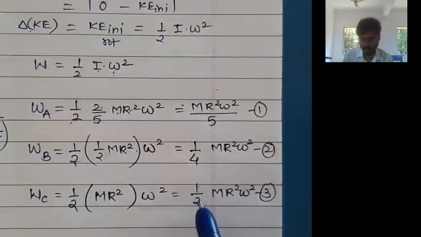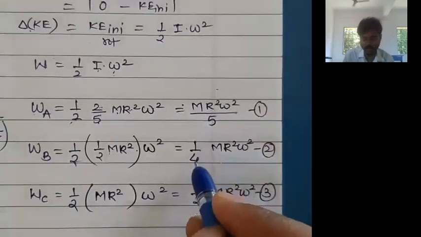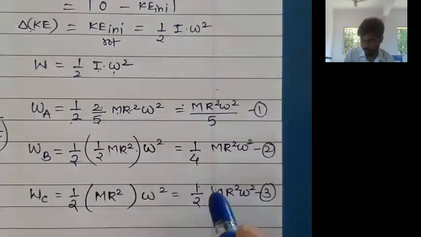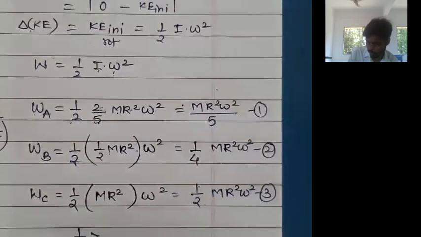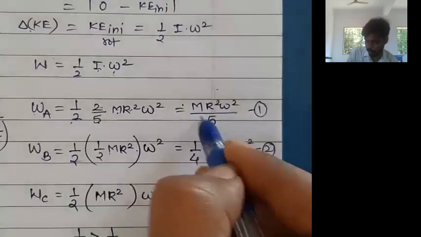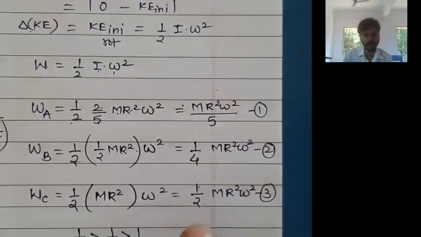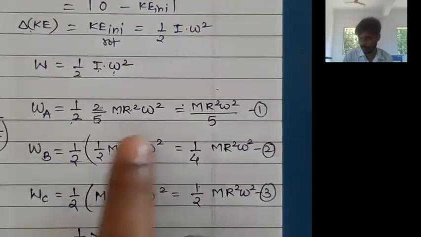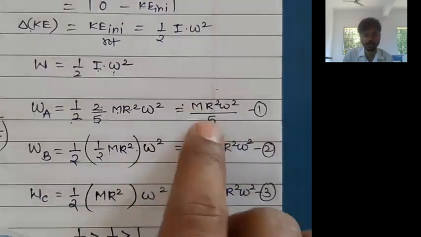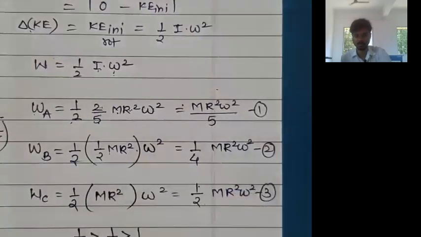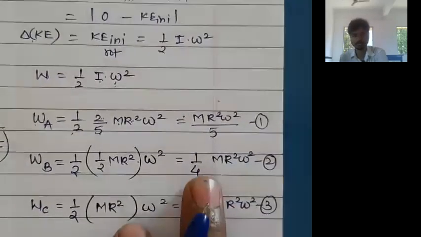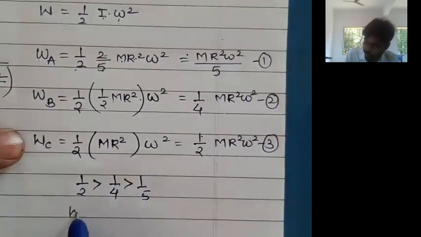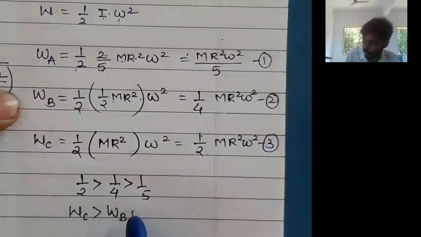1/2 means 0.5, 1/4 means 0.25, and 1/5 means 0.2. 1/2 is more than 1/4, and 1/4 is more than 1/5. आता 1/2 मोर असेल तर WC मोर असेल, मग 1/4 म्हणजे WB, आणि least value is 1/5. Least value is 1/5 means omega A is least. Okay, so 1/2 is more than 1/4 is more than 1/5 means WC will be more than WB will be more than WA.